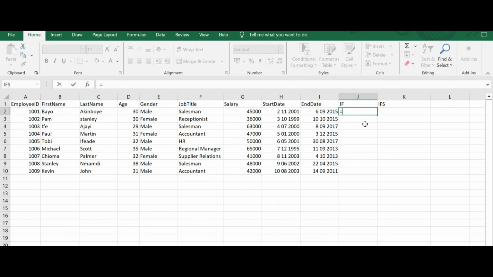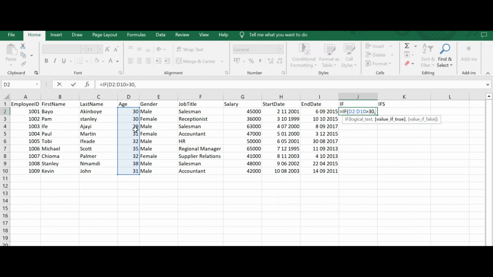Now as I have used the equal sign, I will type IF, press tab. It asks us for a logical test, which means what I want to test. Now I will select all the values under age and tell it above 30. I am telling it that this column is what you will test. Anyone above 30 is who we are looking for.